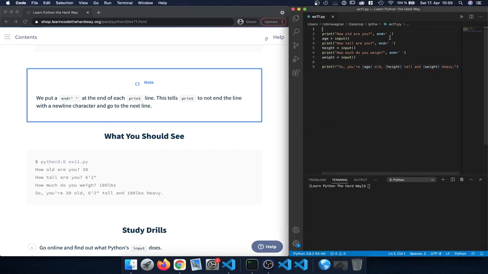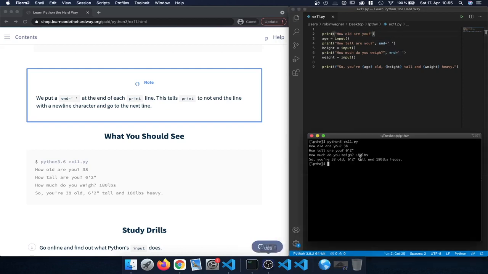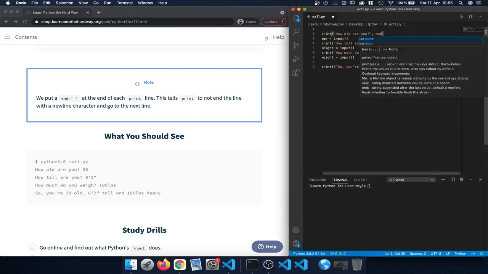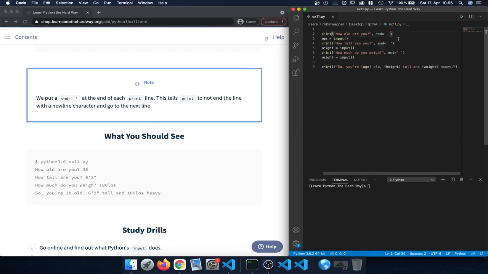If we didn't do that, if we just remove this here, like this, and if we now execute it again, then as we can see, the input is now on the next line, so it's not directly behind it, and that might be a little bit confusing. It's a little bit nicer to have it in the same line, so that's the reason why we basically entered that end value here with the space character.